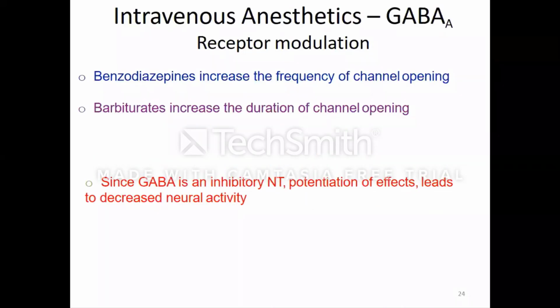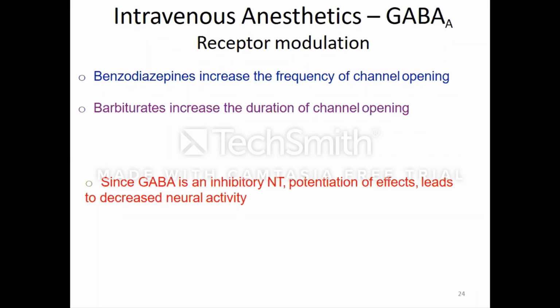So when we talk about intravenous anesthetics, which receptor becomes the most important? Like barbiturate, we discussed, is a GABA A receptor. But when we talk about benzodiazepine, again the GABA A receptor. So then what is the difference between these two? Both the drugs are acting on the GABA A receptor.